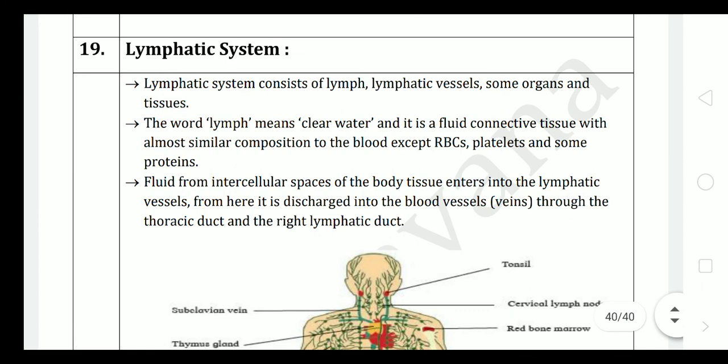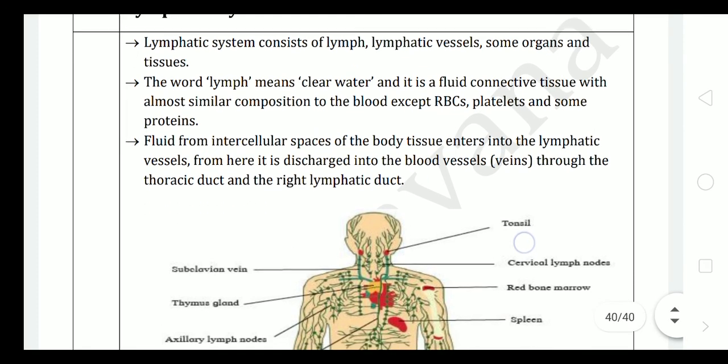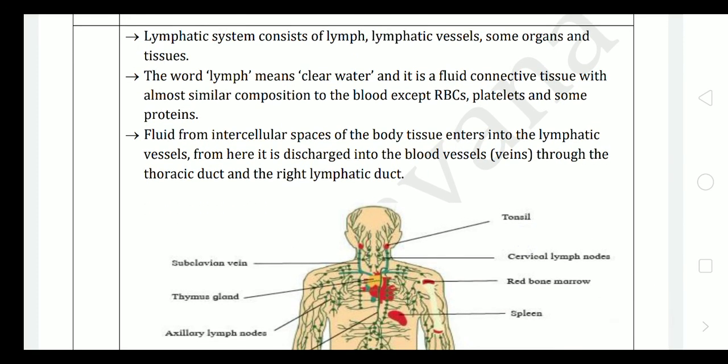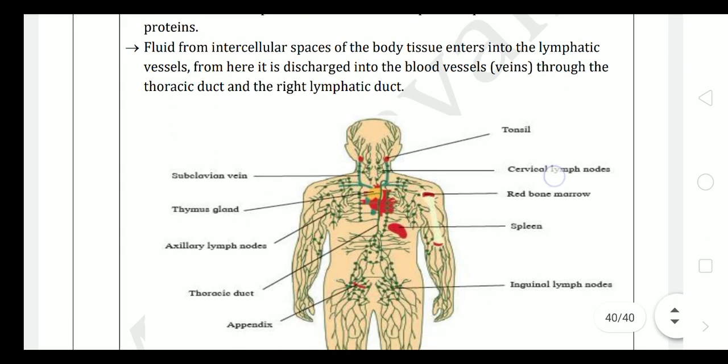Now turn to the last subtopic of this chapter, that is the lymphatic system. The lymphatic system consists of lymphatic vessels, some organs and tissues. The word lymph means clear water, and it is a fluid connective tissue with almost similar composition to blood except RBCs. So this is only blood's extraction, but without RBC, blood's filtrate we can say. Without RBC, platelets, and some proteins.